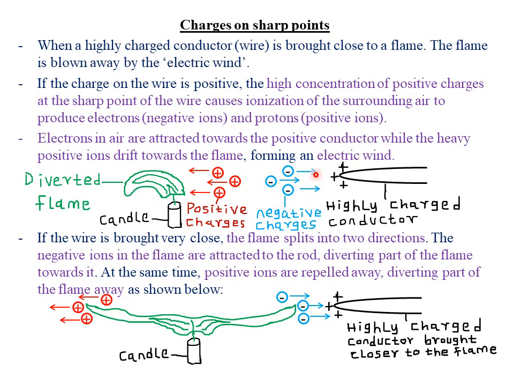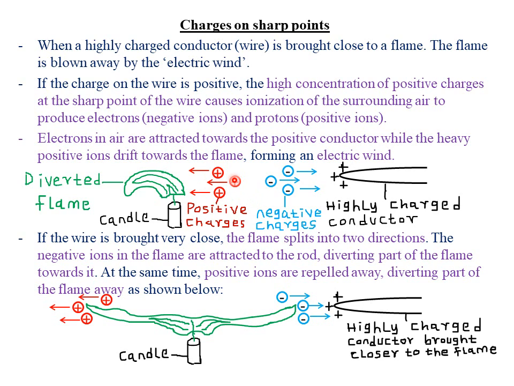At the same time, the protons that have been produced due to the ionization process in the air will be repelled by the highly positively charged conductor. Remember, like charges will always repel each other. So because this conductor is positively charged, it will repel the protons or the positive charges that have been produced by the ionization process in the air.